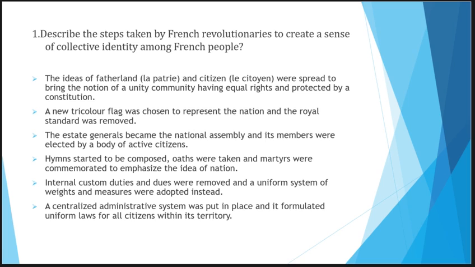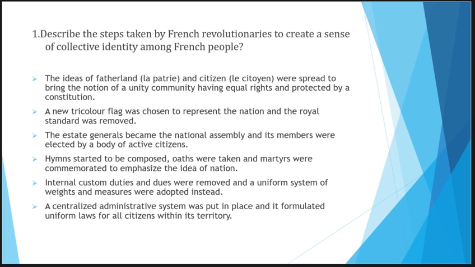In the first point I have mentioned the ideas of fatherland and the citizen, that is la patrie and les citoyens. Then in the second point, the choosing of the tricolor flag and the removal of the royal standard. Then in the third point, the Estates General.